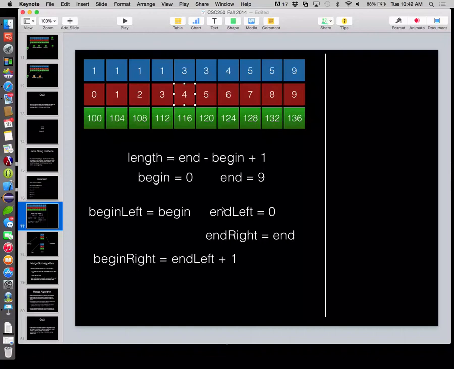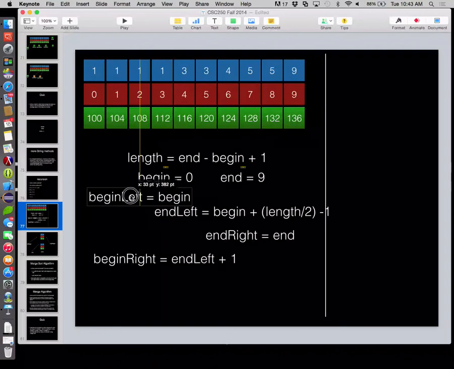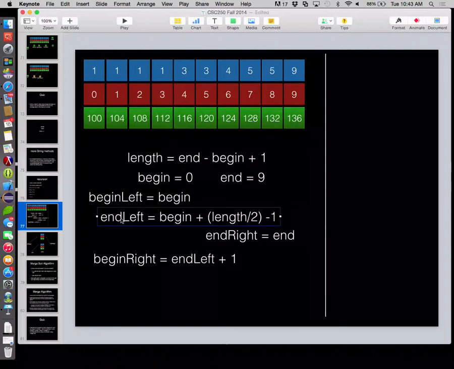So right now, our suggested end left is begin plus length divided by 2 minus 1. That's our current suggested algorithm for end left.